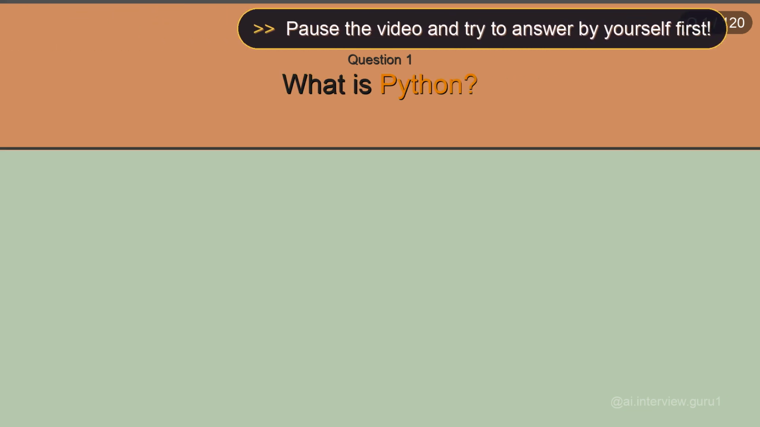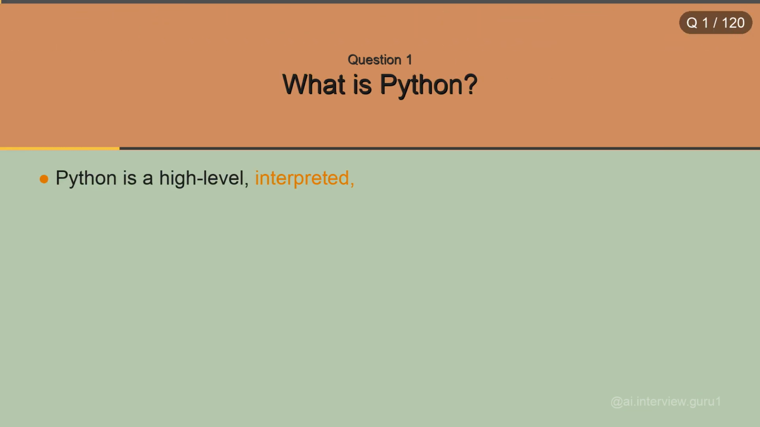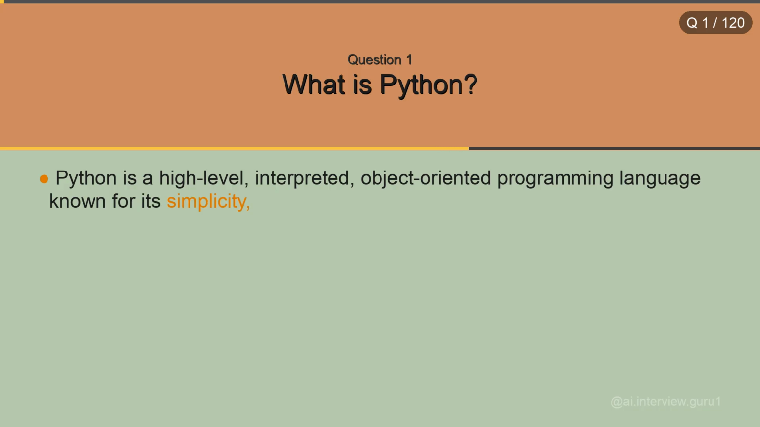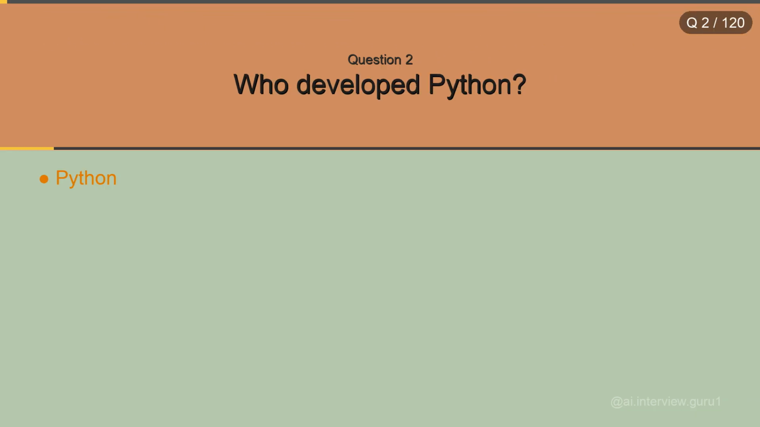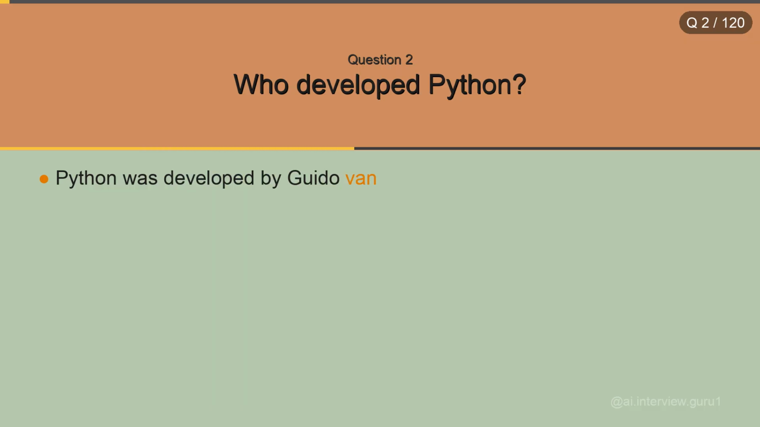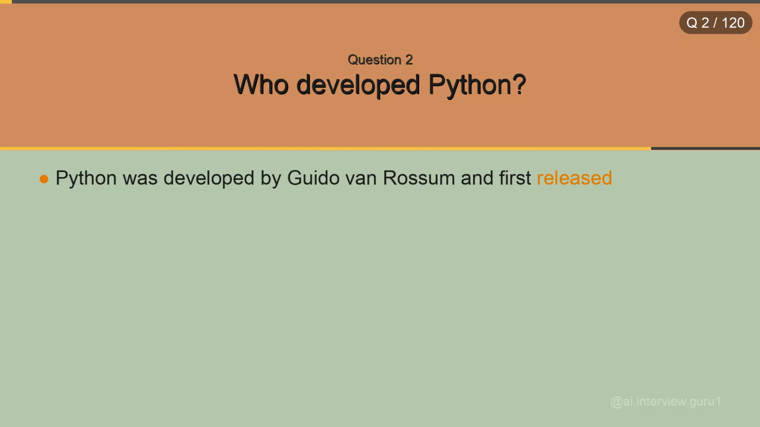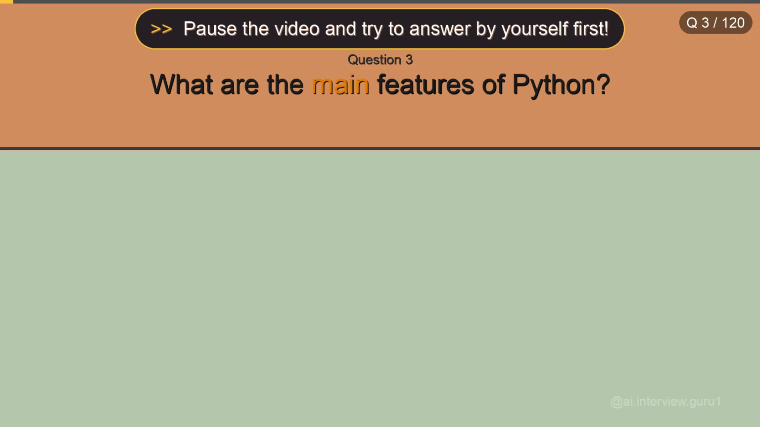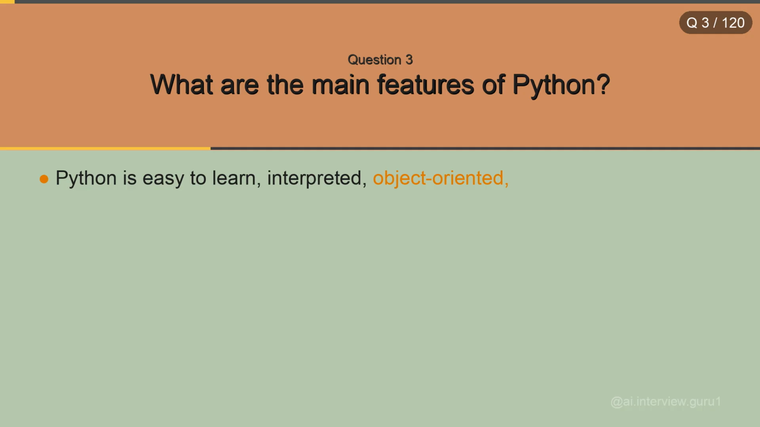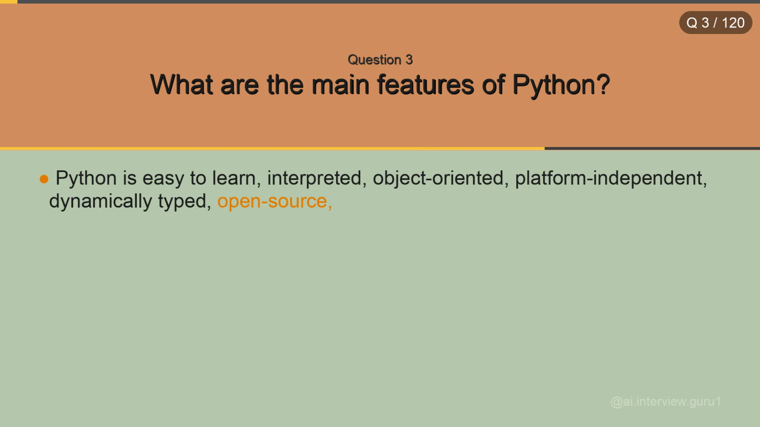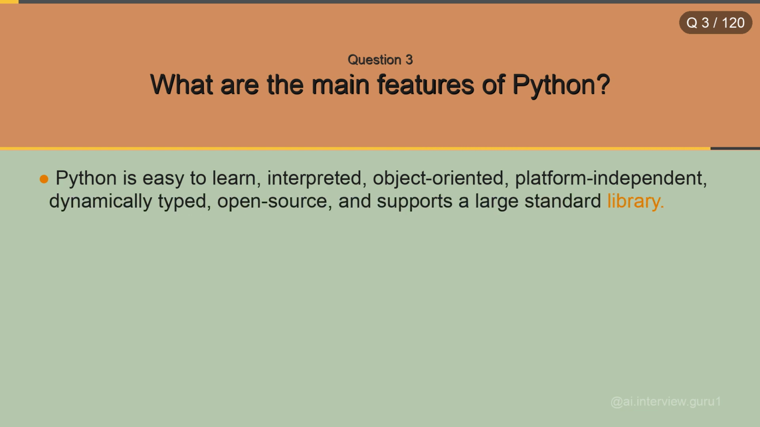What is Python? Python is a high-level, interpreted, object-oriented programming language known for its simplicity, readability, and extensive standard library. Who developed Python? Python was developed by Guido van Rossum and first released in 1991. What are the main features of Python? Python is easy to learn, interpreted, object-oriented, platform-independent, dynamically typed, open source, and supports a large standard library.